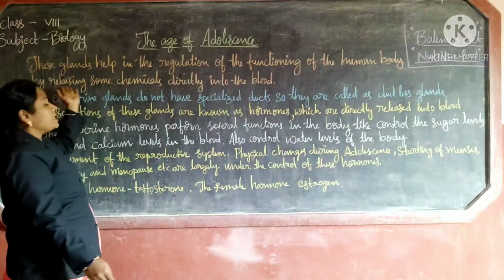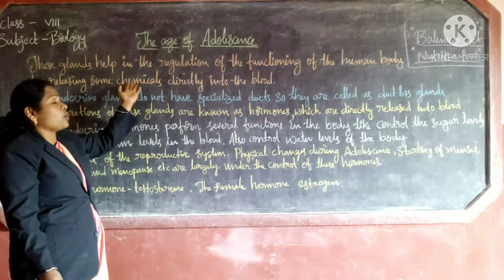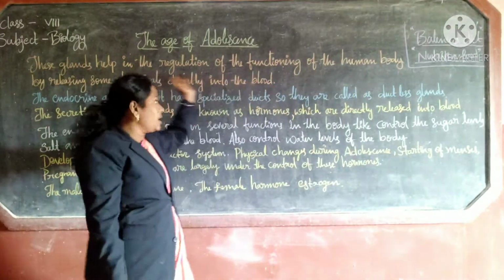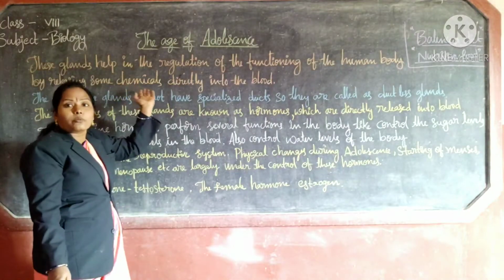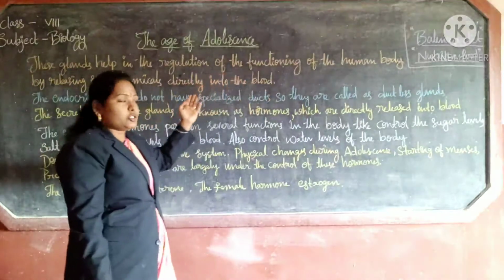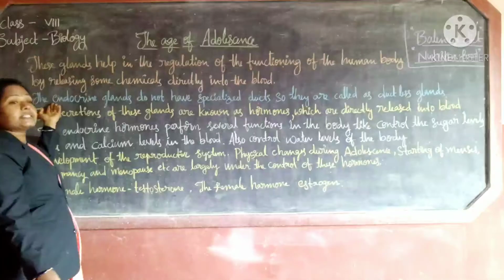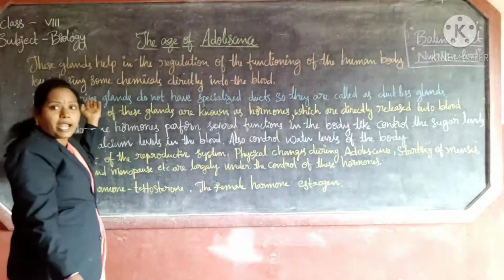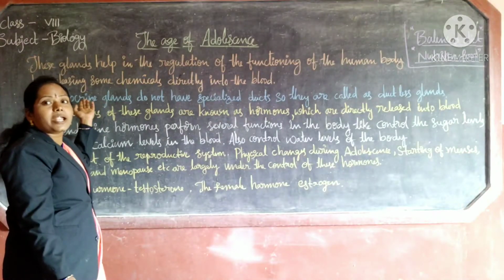They do this by releasing some hormones or chemicals directly into the blood. Understood? So these glands are called endocrine glands. What are they called?